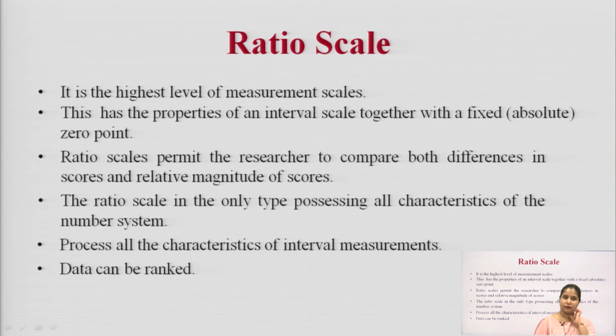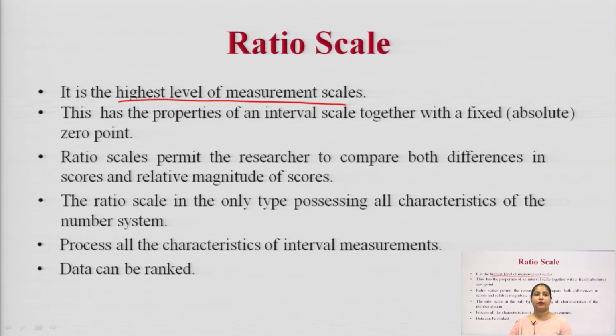Now, the ratio scale. So, what is the ratio scale? It is basically the highest level of measurement scale, superior to the previous scales. We can put more statistics on this scale, and statistical analysis of many types can be done on it.